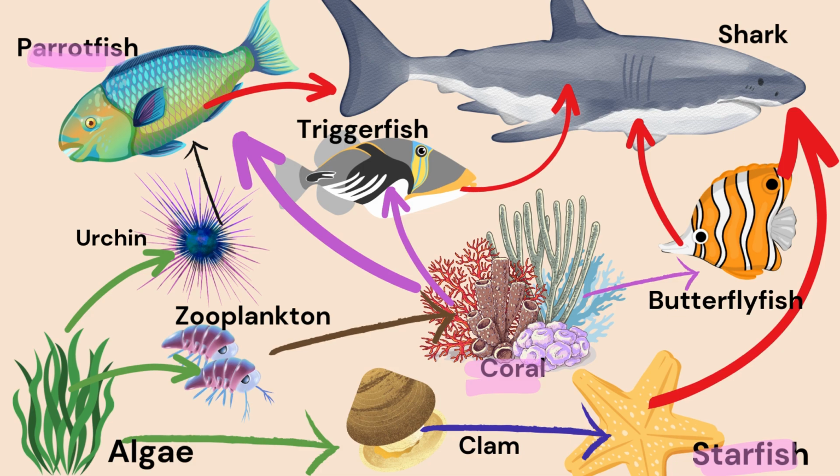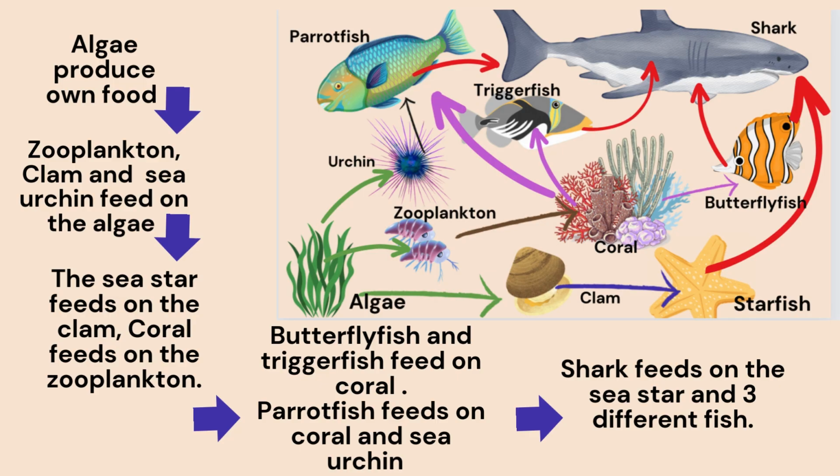And then coral, okay, can be eaten by the butterfly fish or by triggerfish or parrotfish. Okay, and then we have the parrotfish and the triggerfish and the butterfly fish and the starfish. All of these can be eaten by the shark. So the shark here is the top predator.